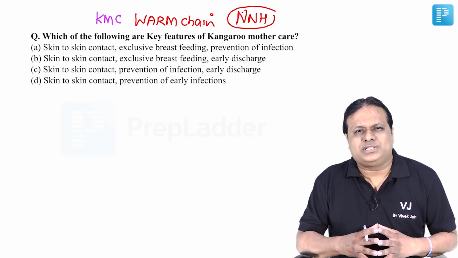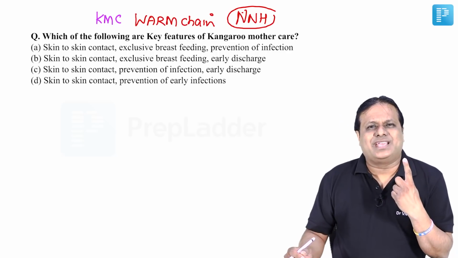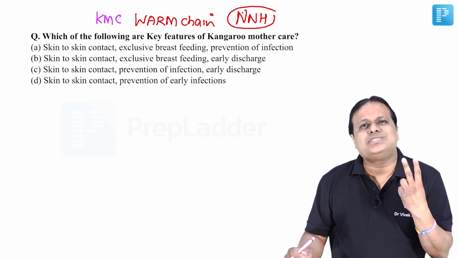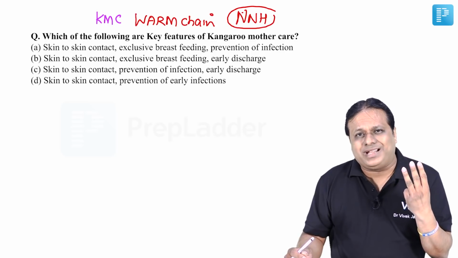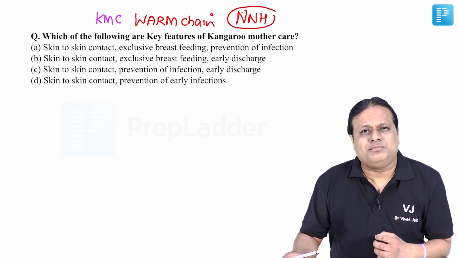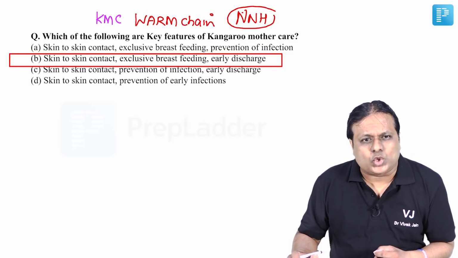Now this kangaroo mother care has got 4 components. What are these? Number one is skin to skin contact, so that mother's body temperature can maintain the temperature of the newborn's body. Number two is adequate nutrition in the form of exclusive breastfeeding. Number three is early discharge for better care of the mother and newborn. And number four is support for the mother and the family. So correct answer in this question is choice number B.